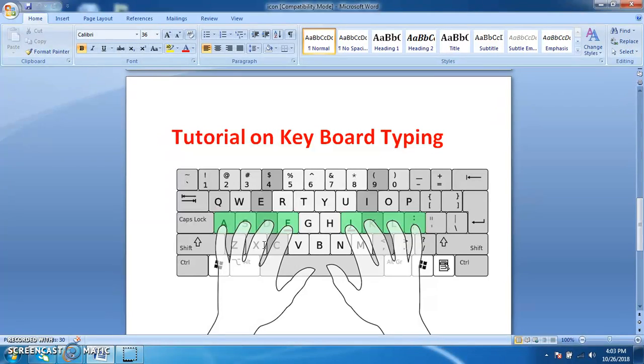So this is very important. We have to figure out which fingers go to which alphabets while typing. Otherwise, we have to hunt and seek all the alphabets, which consumes much more time.